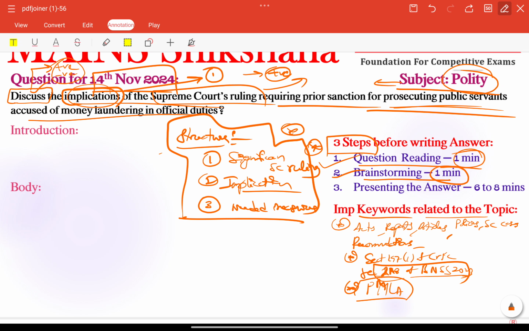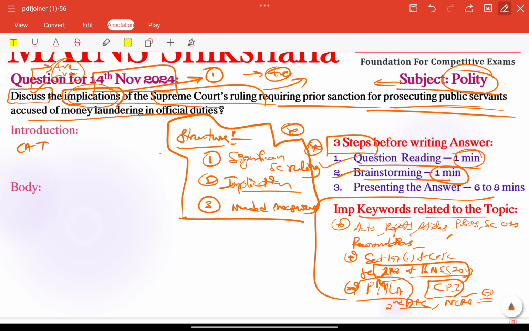Other than that, we have the Corruption Perception Index. We can include the Corruption Perception Index, and India's rank also we can produce here. Other than that, we can also provide the Second ARC, the Administrative Reforms Commission report, which we can give here, along with NCRB data, which is very important. For example, ED, Enforcement Directorate related data also needs to be included here. All these are very necessary to include as a justification part.